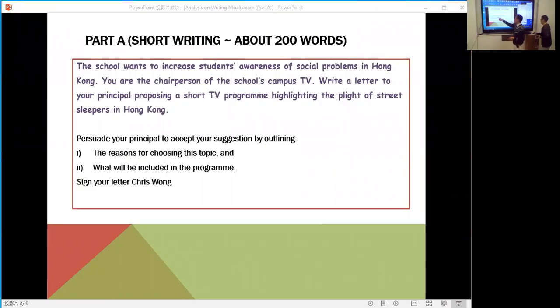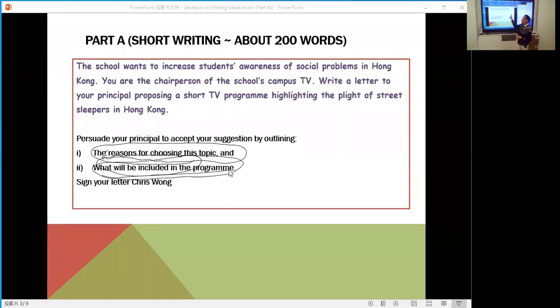Now, let's go to our examination topic on part A only, the short writing. So let's go to the question now. Problems in Hong Kong. You are the chairperson of the school's campus TV program, highlighting the plight of the street sleepers. The tasks are coming. Angus, can I have the 2, right? I cannot.